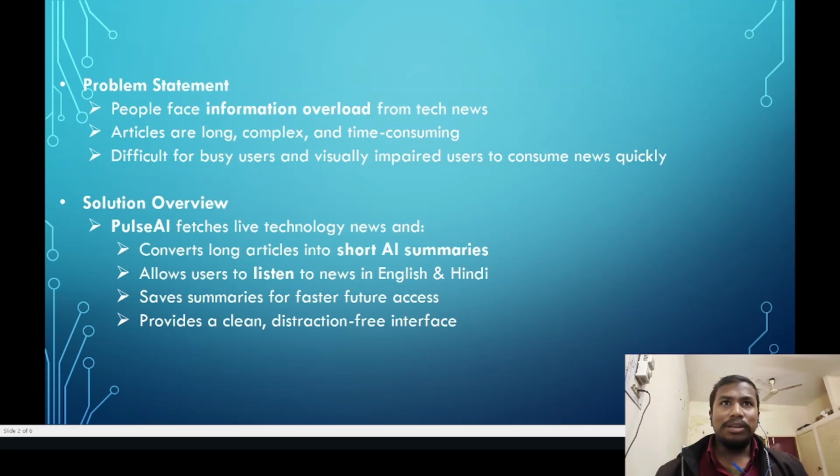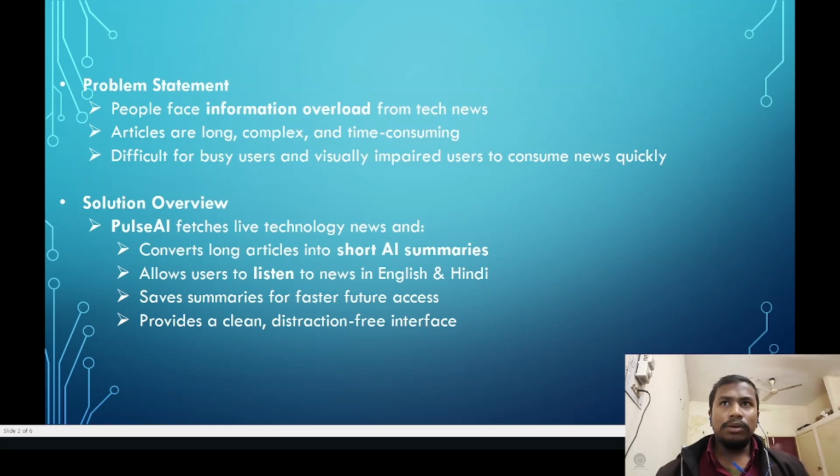In the problem statement, it is concept overload from techniques. Articles are long, complex and time-consuming, difficult for busy users and visually impaired users to consume news quickly. Nowadays, people do not have much time to read so many paragraphs of news. Even when the news is useful, people do not have time to read large paragraphs.